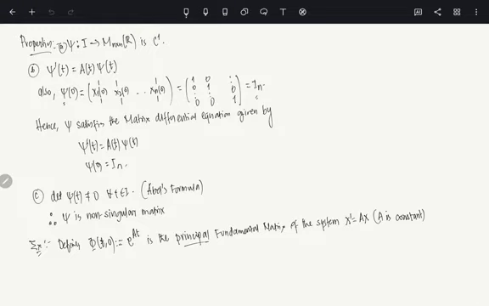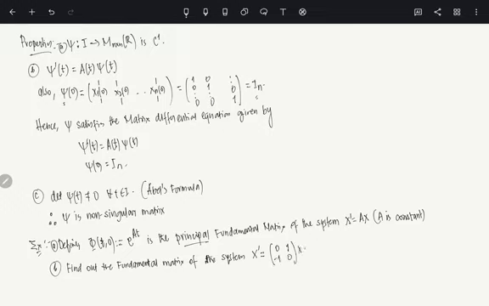Now, let me call this thing A and let me write down B. What I want you to do is please try to find out the fundamental matrix of the system x prime equals the matrix with rows 0, 1 and minus 1, 0, times x.